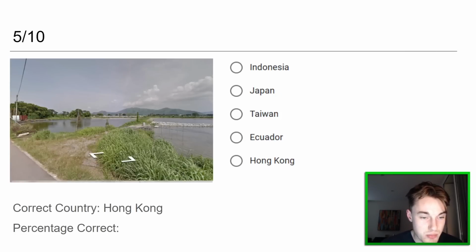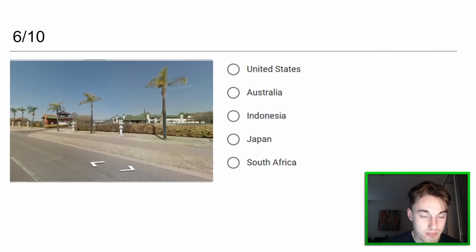This one, is it Japan? It's Hong Kong. I don't know why, I just discounted it because the mountains were so distant. I think that was the one I really thought it wasn't, but the fact that it was in there as an option always made it possible. I guess the Japan guess is not too bad, but yeah, should have got it, perhaps.